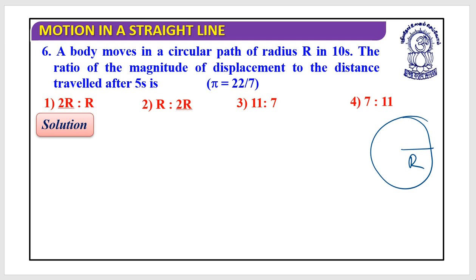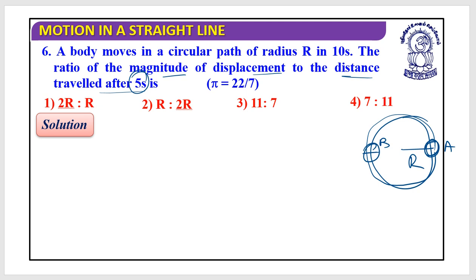They want the ratio of the magnitude of displacement to the distance traveled after 5 seconds. Now, can you judge the situation? They said that if you are starting with this point A, you can move through the complete circle in 10 seconds. You need to find out what would be the situation after 5 seconds. So after 5 seconds you would be at this position.